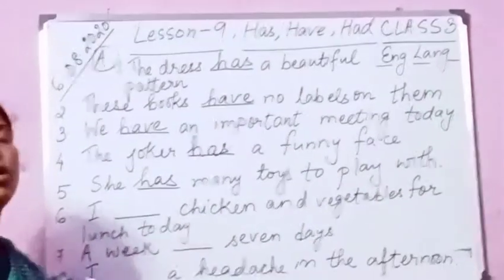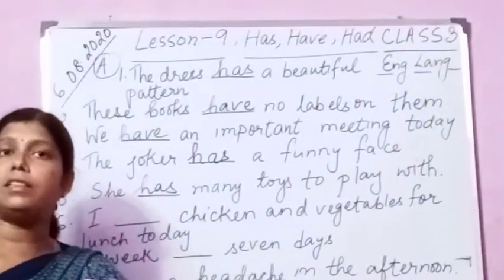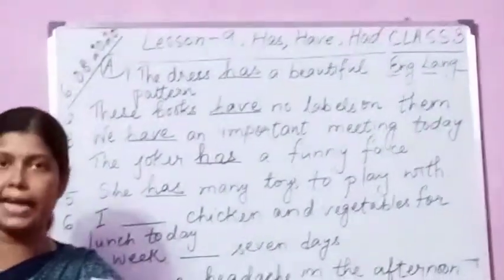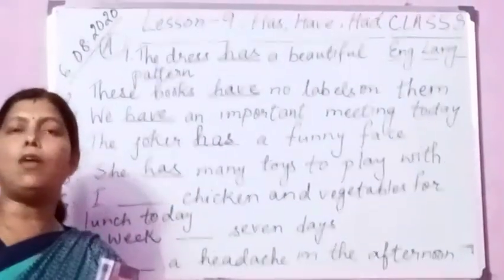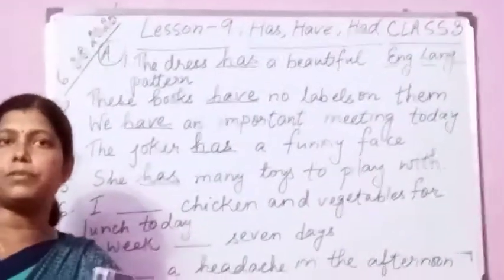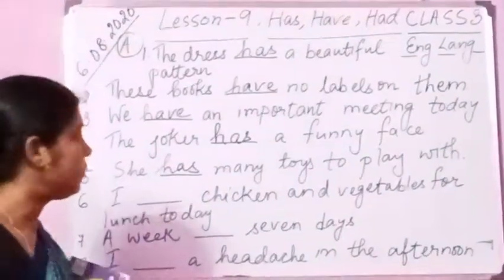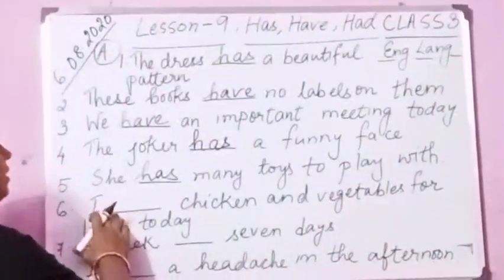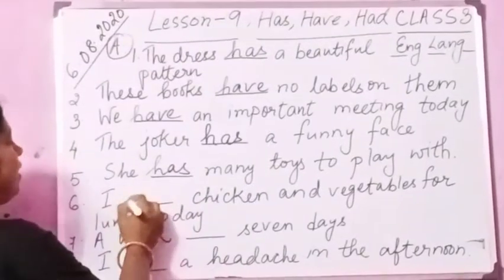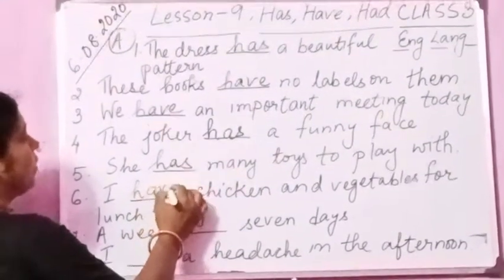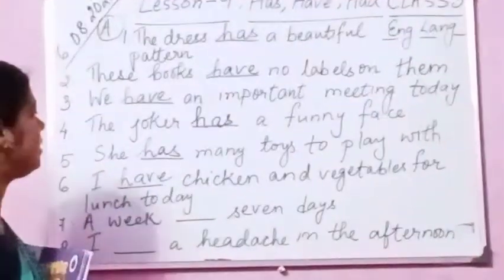Now, if I say, she had many toys to play with, the past of has is had. So then we are going to talk about the past. Okay. That she had many toys to play with. Right. Next one. Number 6. I have chicken and vegetables for lunch today. If you say I have chicken and vegetables for lunch today, it is also correct.